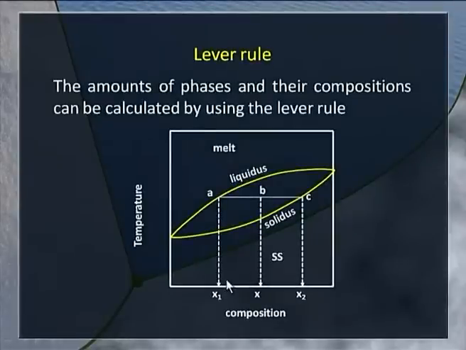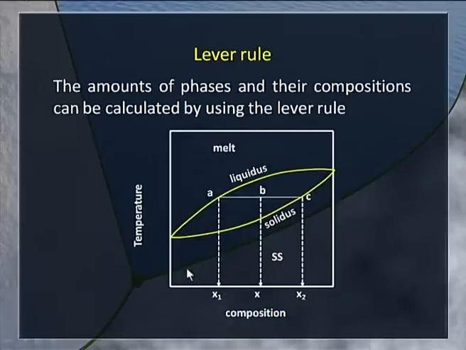Look at this diagram, a simplified version. You start with an original composition of the mixture corresponding to X, and if you heat it to a situation where there is an equilibrium between two phases given by point B here, for this initial composition or the overall composition, you have a solid solution of composition given by X2, and the melt that is in equilibrium has a composition given by X1.